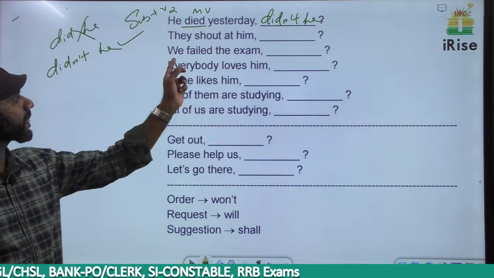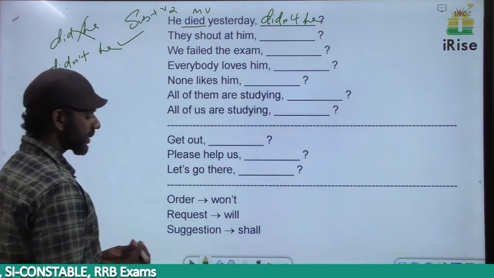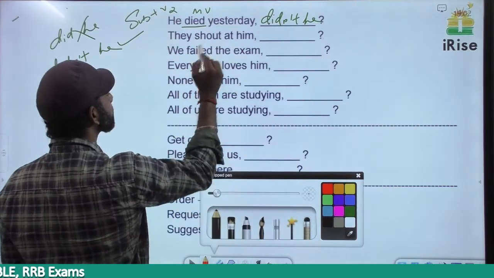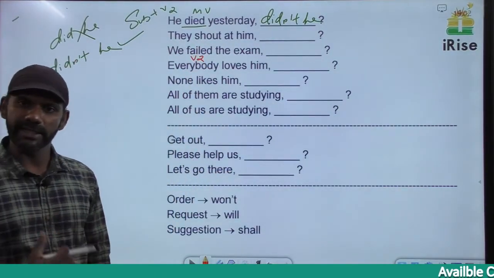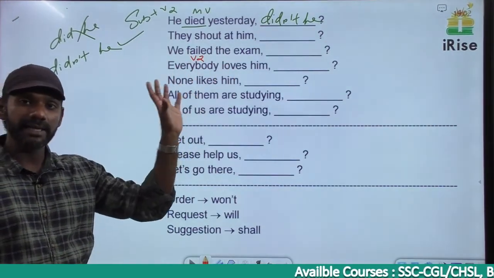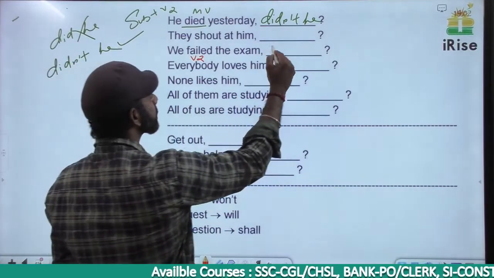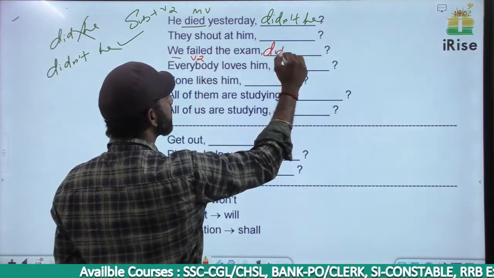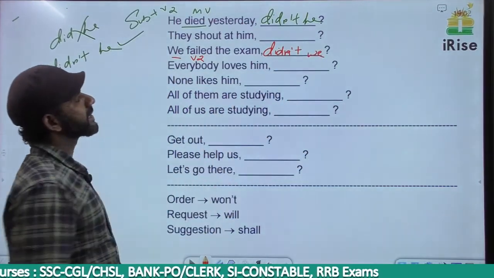Come to this one. We failed the exam. No auxiliary verb, subject plus V2, simple past. So we have to use did. In the sentence there is no N word. In the tag there must be an N word. So this also must be didn't. The subject is we. So didn't we. We failed the exam, didn't we?